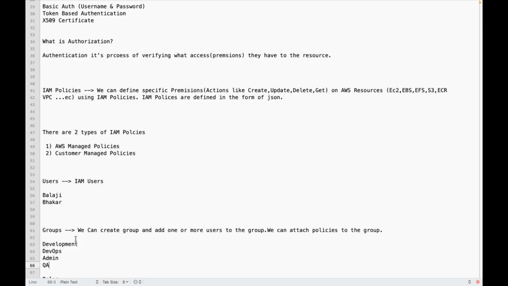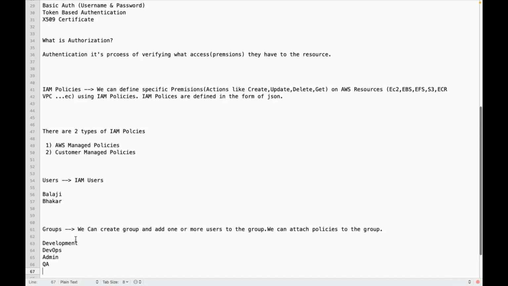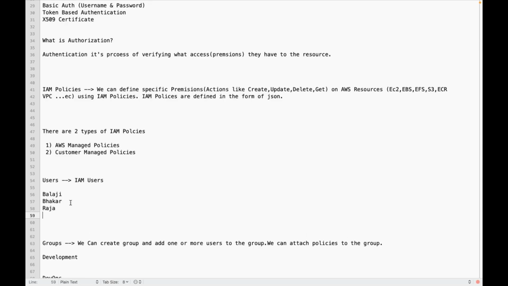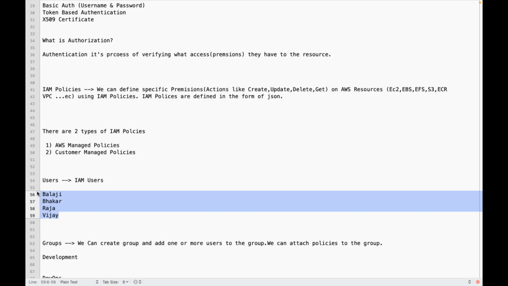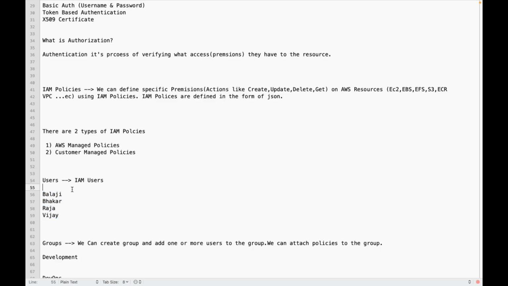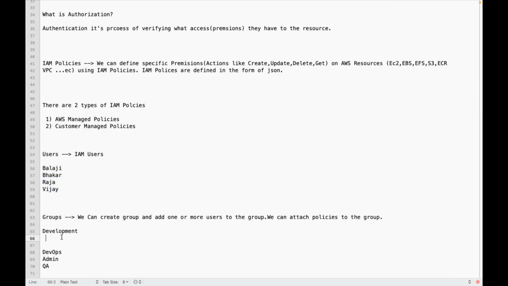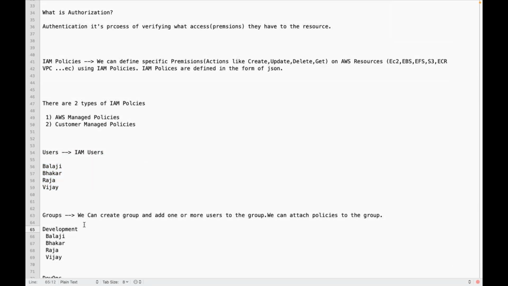Now let's say I have 100 developers like Balaji, Bhaskar, Raja. All are developers, but instead of attaching policies at the individual user level, can I add all these people to one group like the development group, and attach policies to this group, whatever policies I want?